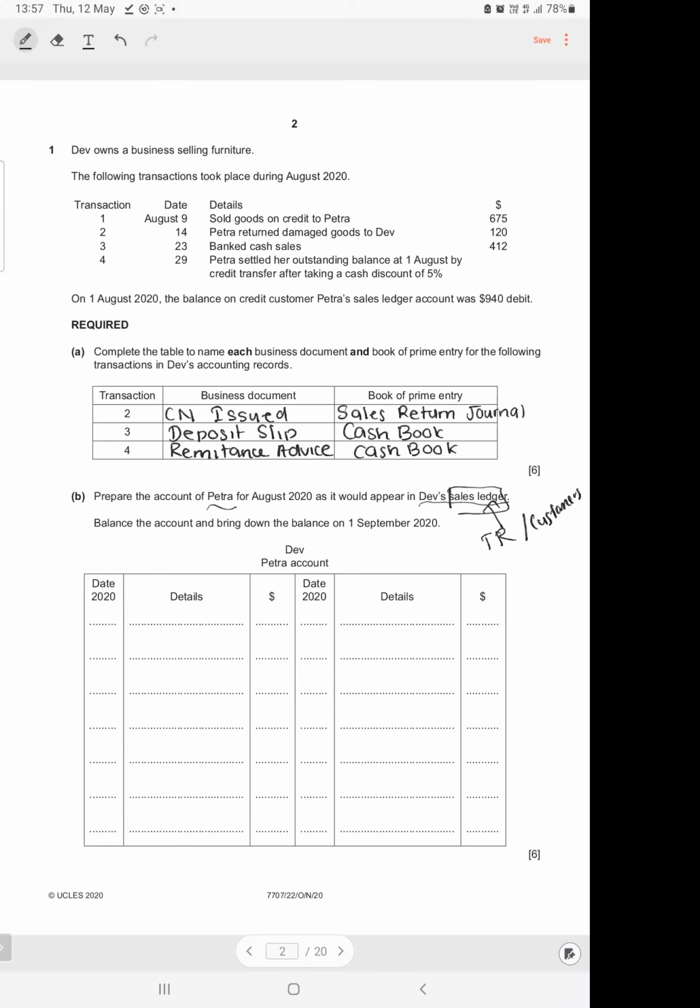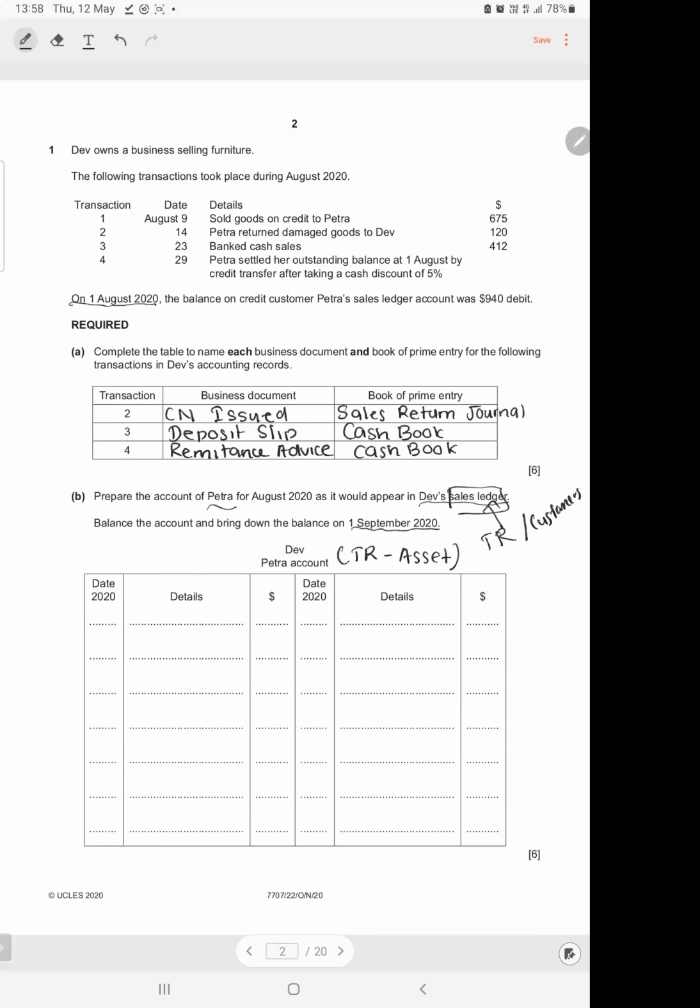Okay, so the first thing is in any ledger account, we know that we have to record the opening balance. Why do we have to record the opening balance? Because Petra's account is a trade receivable, which is an asset account. And assets, liabilities, and equities have opening and closing balances. So if you read through the question, we can see on 1st August, which is our opening balance, they're asking us to balance the account and bring down the balance on 1st September.